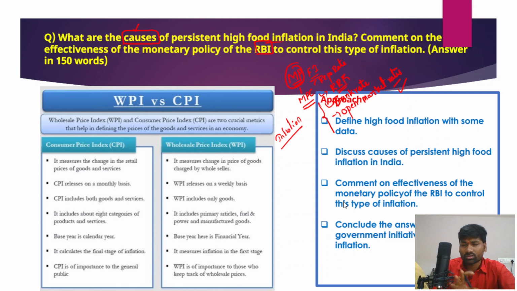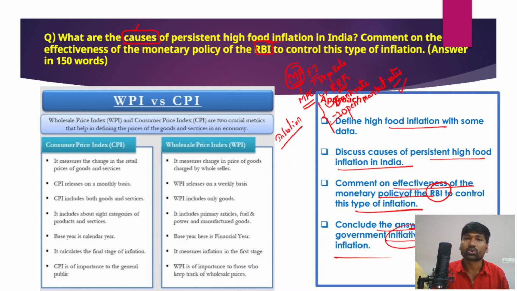So the structuring of this answer is very easy. If you look at how this answer could be structured, first and foremost, you have to define what constitutes food inflation, and if you want, you could give some data with respect to that, and then discuss the causes of persistently higher levels of food inflation in India, and then comment on the effectiveness of the monetary policy of the Reserve Bank of India to control this type of higher inflation. And ultimately, you need to conclude the answer with certain government initiatives to control food inflation. So this is how you need to write the approach for this question.